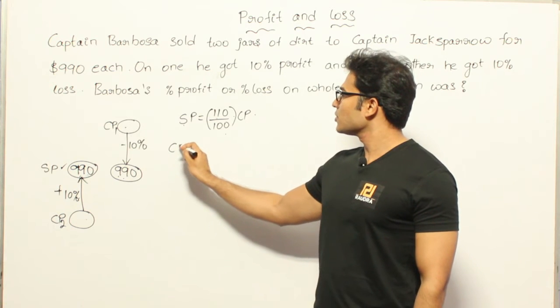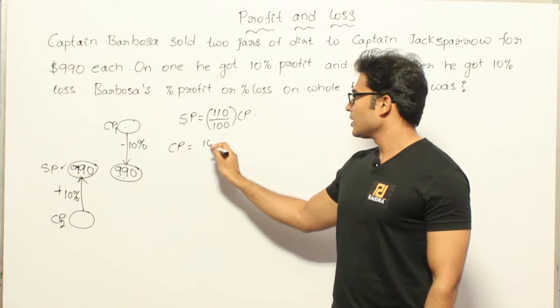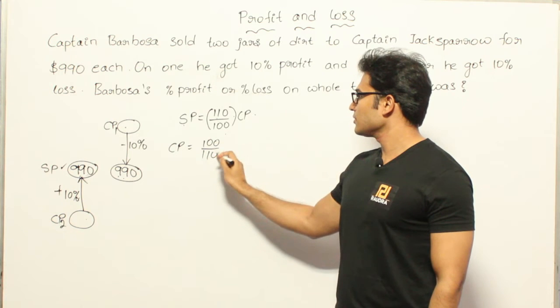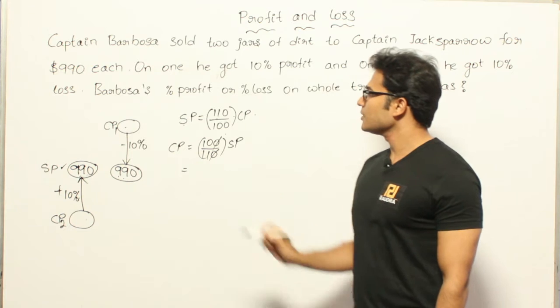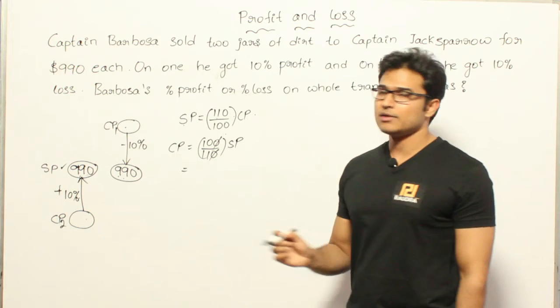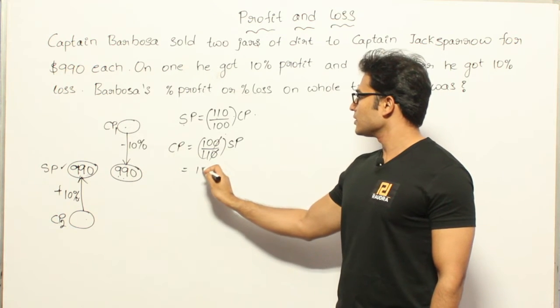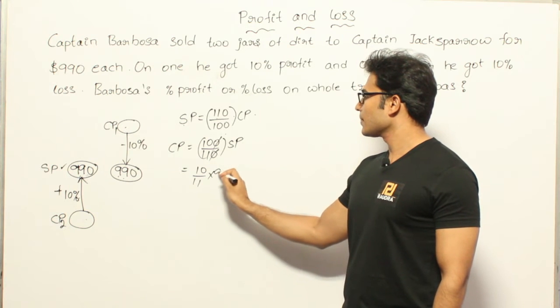Then what will happen to the cost price? Cost price will be 100 by 110 of selling price. Now what is the selling price here? Selling price is given as 990. So if you substitute 990 here, it is 10 by 11 into 990.